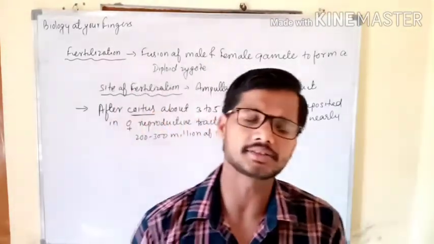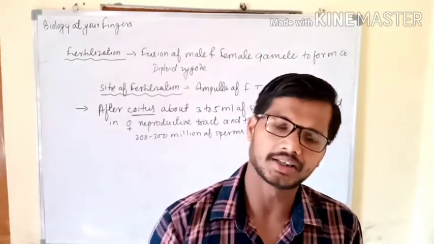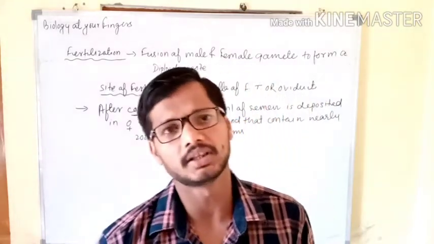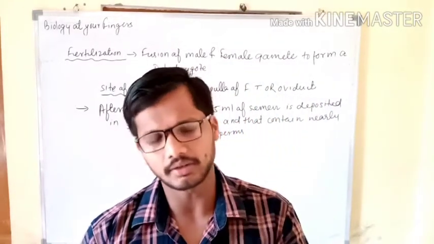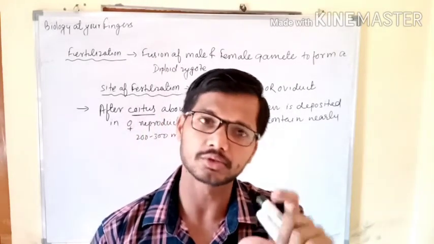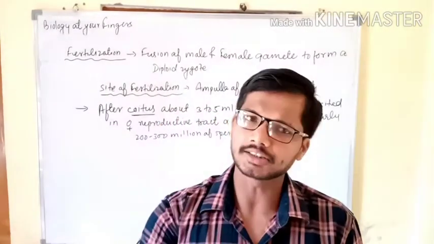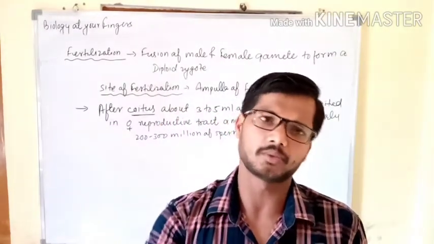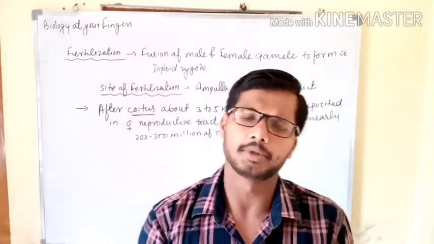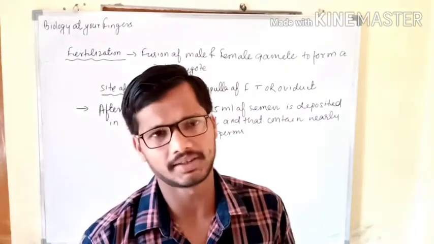But actually this is not such a simple process. Before fertilization there are certain steps that are followed by the sperm. We will read all those steps, those essential points before fertilization. In a simple manner we can say that fusion of male and female gamete occurs in the ampulla of the fallopian tube, where the male and female gametes reach simultaneously and fertilization takes place.